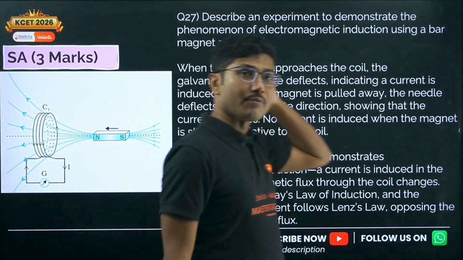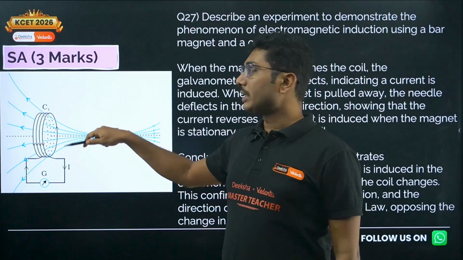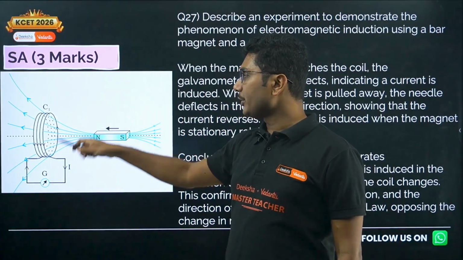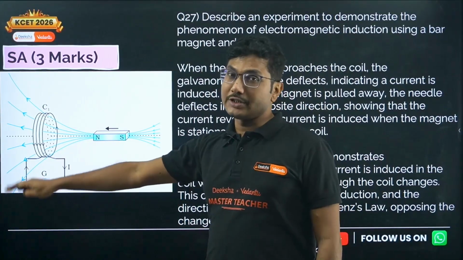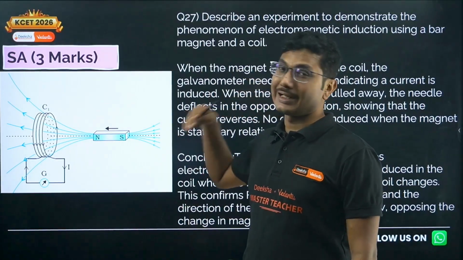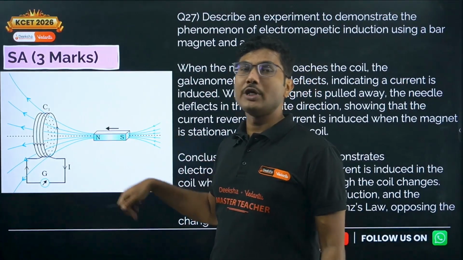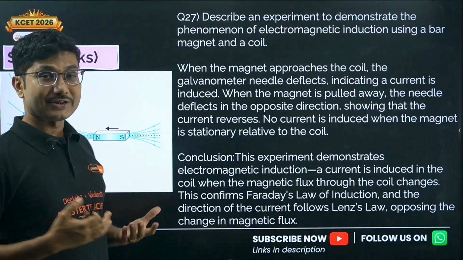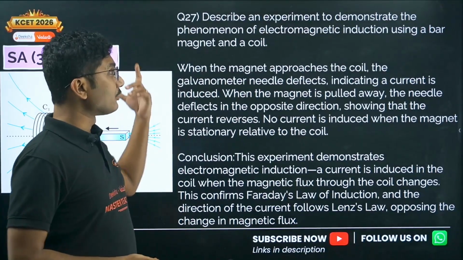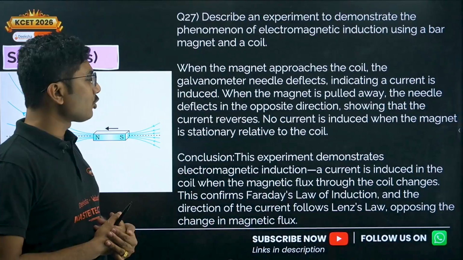So these are all the observations. When you are taking the magnet towards the coil, there is a deflection observed in the galvanometer. When you are pulling the magnet away from the coil, the deflection is in the opposite direction. That means the current is induced in the opposite direction. And if the magnet is not moving, no current is induced, that means induction is 0. Conclusion, so this is the explanation part. This experiment demonstrates electromagnetic induction.